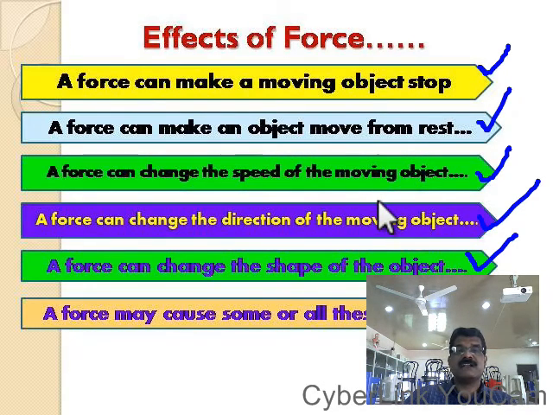So these are the different effects of force. Okay, hope you understood this part. Okay, thank you.